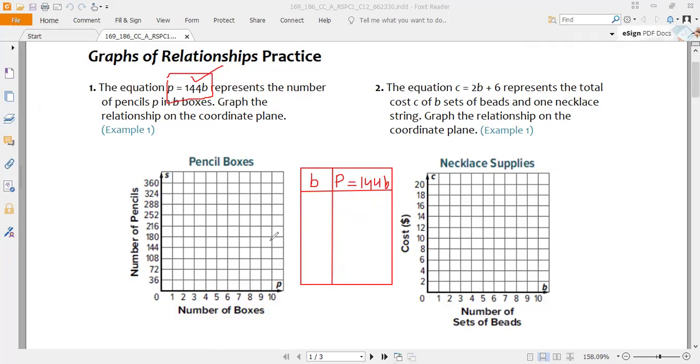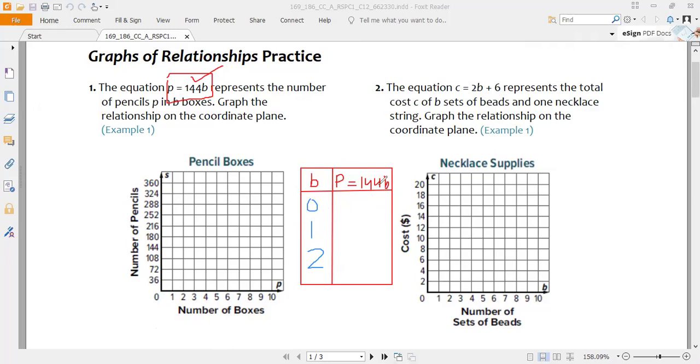Now b is my independent variable, yani I can select any numbers like 0 box, 1 box, 2 box. So I will write here in the box that maybe I have 0 box. So in the start, how many pencils will be there? Okay, if I have 1 box, how many pencils will be there? It's mentioned here. You don't need to worry about it. It's given 0 number of boxes, 1 number of box, 2 and so on. So let me select the first three numbers, 0, 1 and 2. If we have 0 box, 1 box and 2 box, now we will check how many pencils will be there.